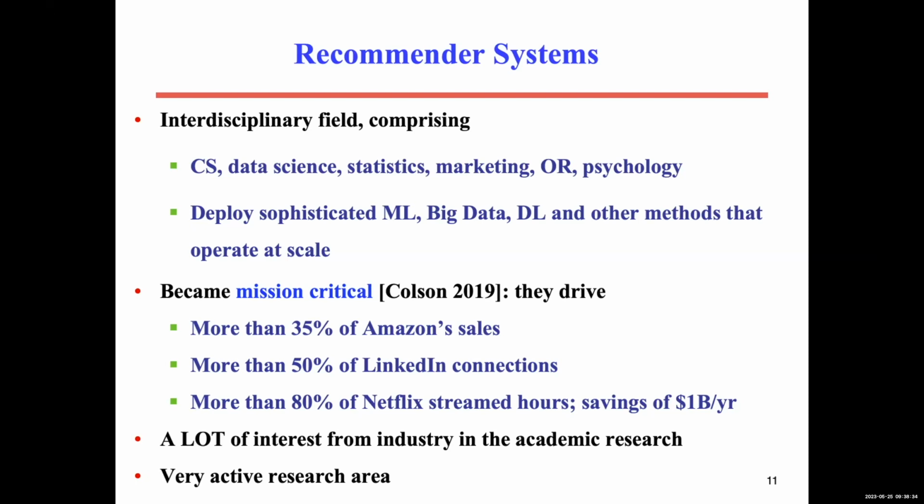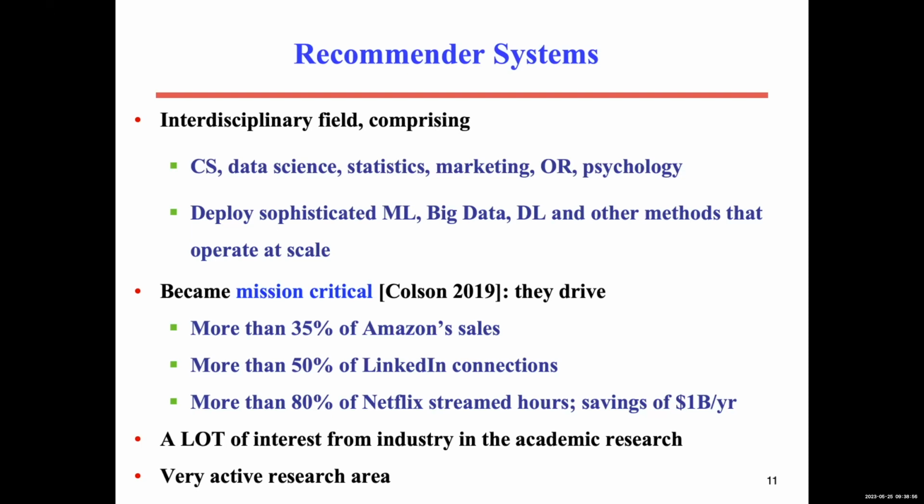And to see how important recommendation systems are, according to some research, it is mission critical. More than 35% of Amazon sales come because of their recommendation system. Also, more than 50% of LinkedIn connections come because of the recommendations.